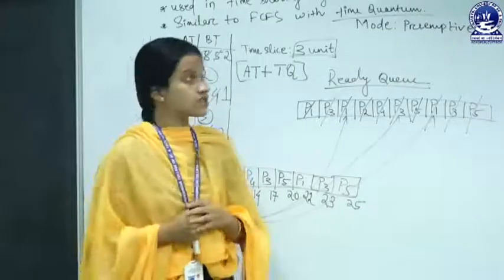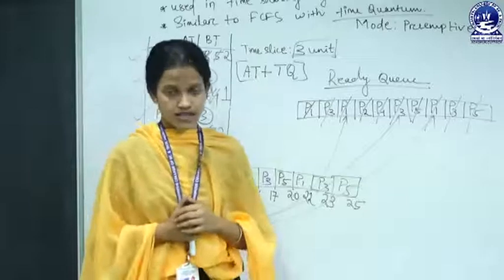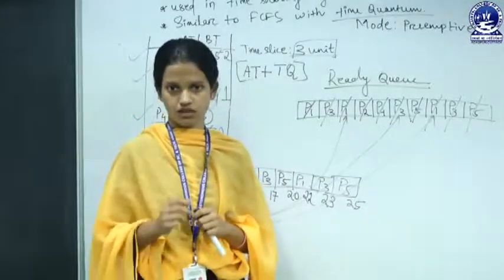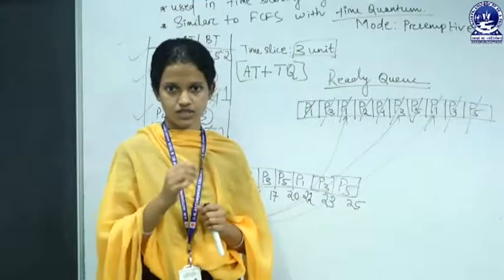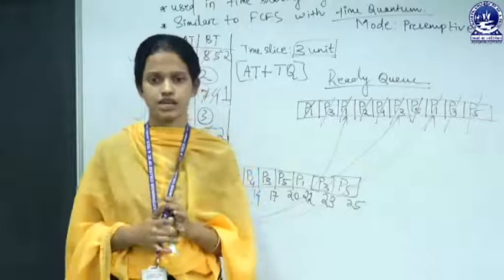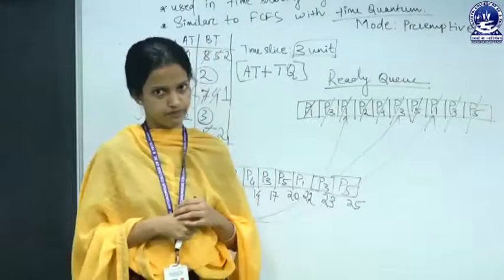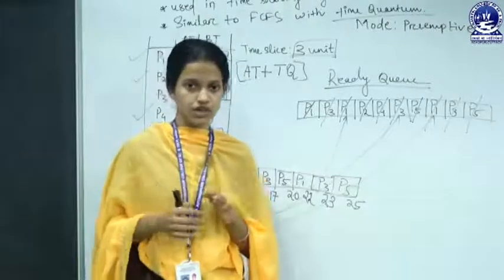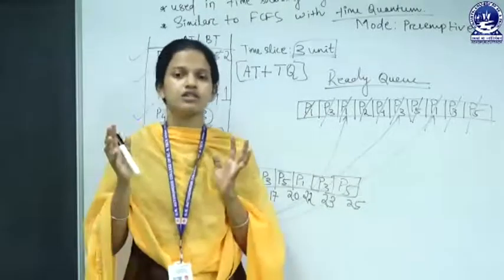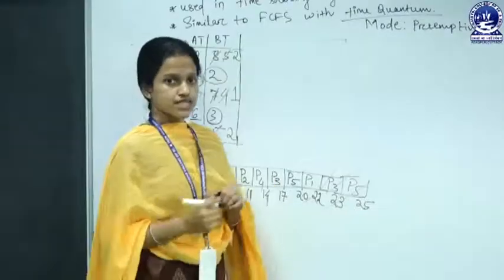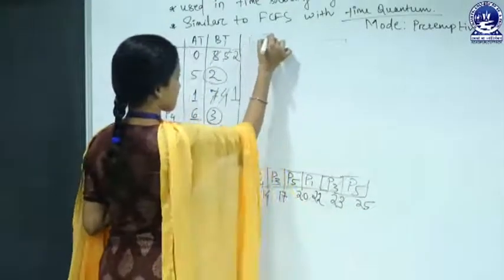The advantage of this round robin algorithm is that it gives you deterministic response time, the minimum response time as compared to other algorithms. Okay. So let us find out the completion time, turnaround time, waiting time, response time, average turnaround time and average waiting time. First is completion time.